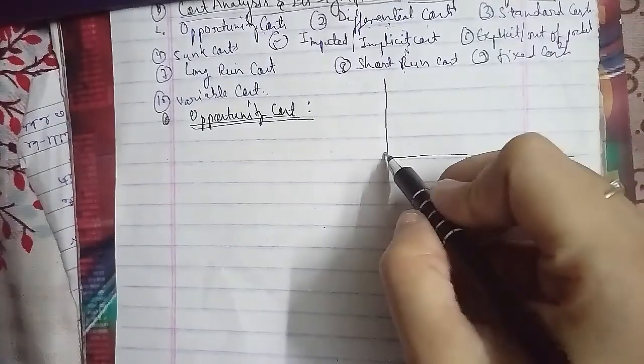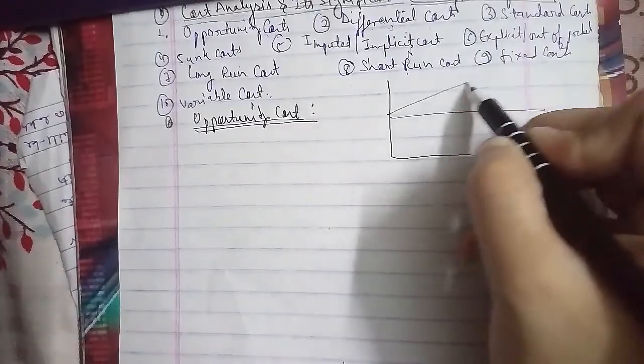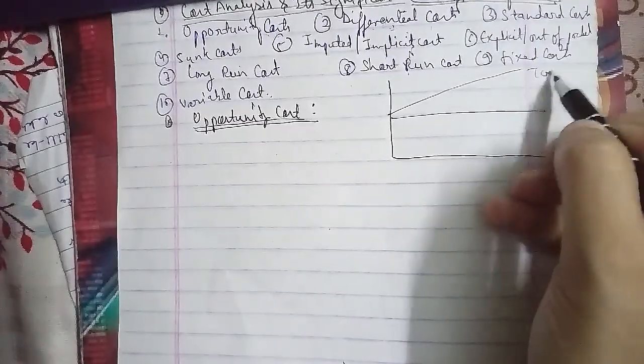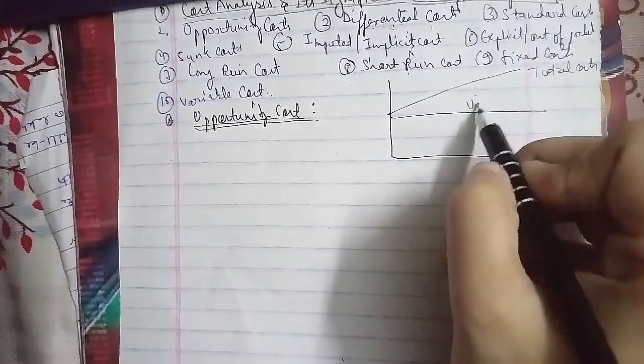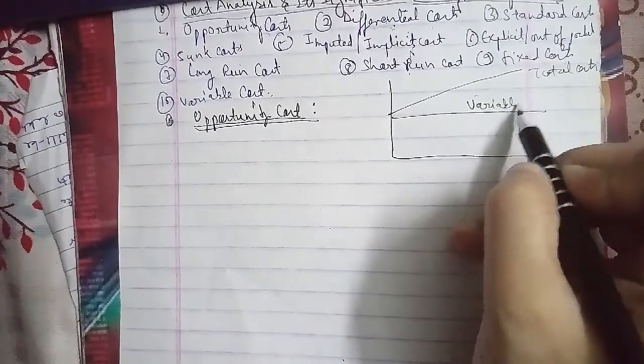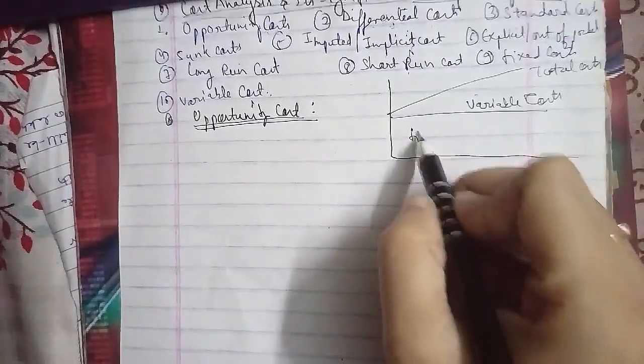This is total cost, variable cost, fixed cost. This is sales volume. This is cost.